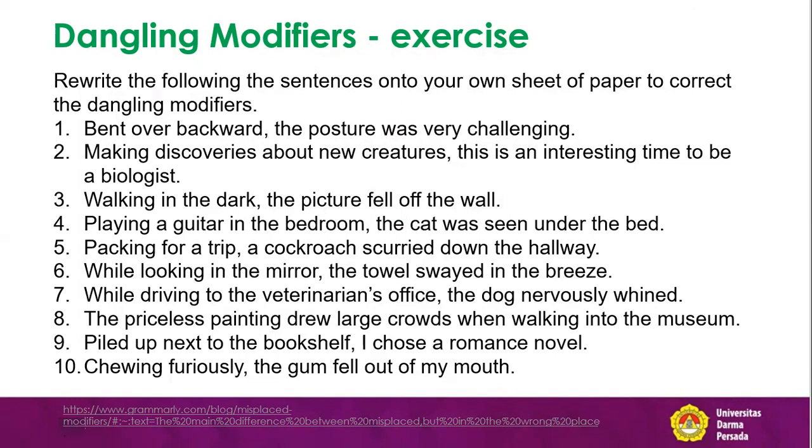So it is clear now who bent over backward. Oh, it is Rudy. And then whose posture is it? Rudy's posture. That is exactly what we are talking about, dangling modifiers. In the original sentence, we don't have Rudy because it is not stated. That is a dangling modifier.